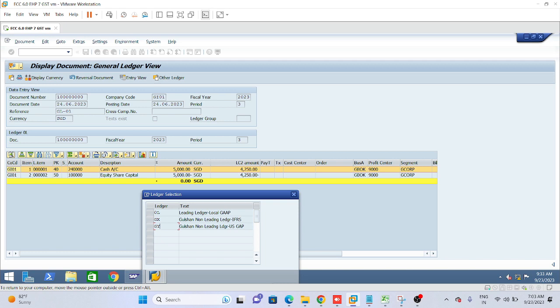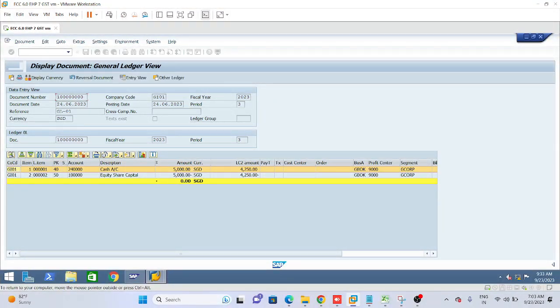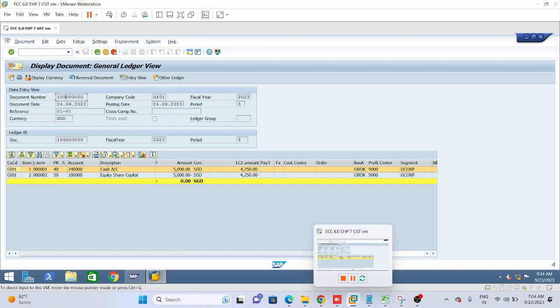This number range is defined in the system, that's why the system is showing it. With these number range settings, the system shows number ranges and document display in both entry view and general ledger view. This is the requirement.